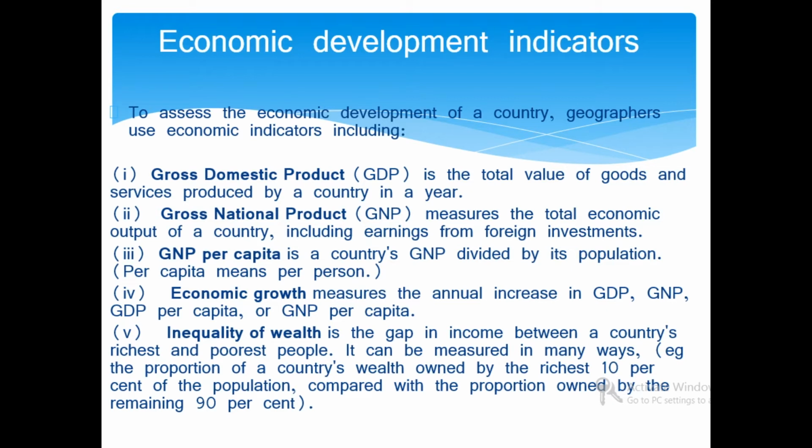Economic development indicators. To assess the economic development of a country, geographers use different indicators, including gross domestic product (GDP). GDP is the total value of the goods and services produced by a country in a year. Gross national product (GNP) measures the total economic output of a country, including earnings from foreign investment. GNP per capita is a country's GNP divided by its population.